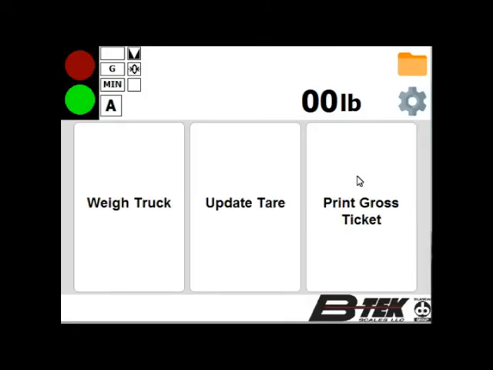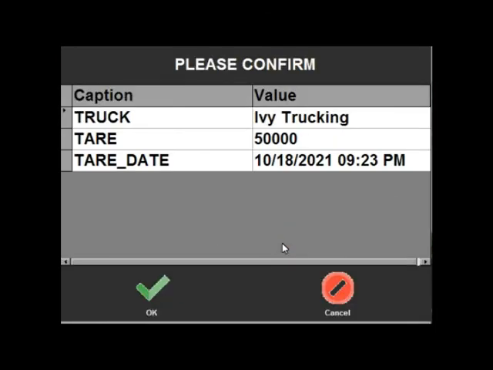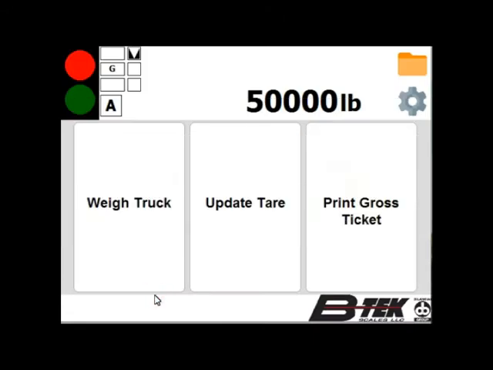So if we have a brand new truck that's in our database and we do not currently have a stored tare, we can click the Update Tare when the truck drives onto the scale for the first time. So tap Update Tare, then select the truck that you do not have a truck tare for, or that you want to update the tare. It shows the weight, and we click OK. The truck can then go off of the scale and load.